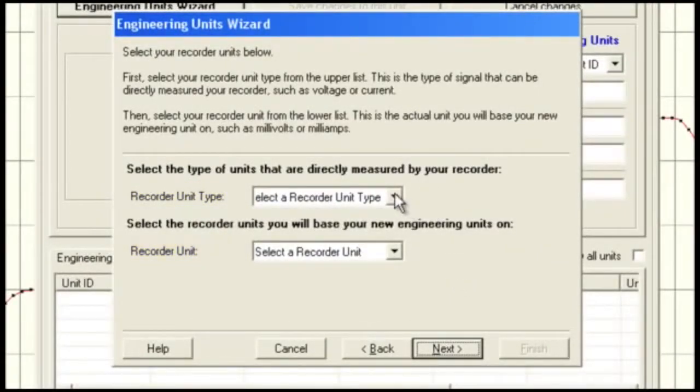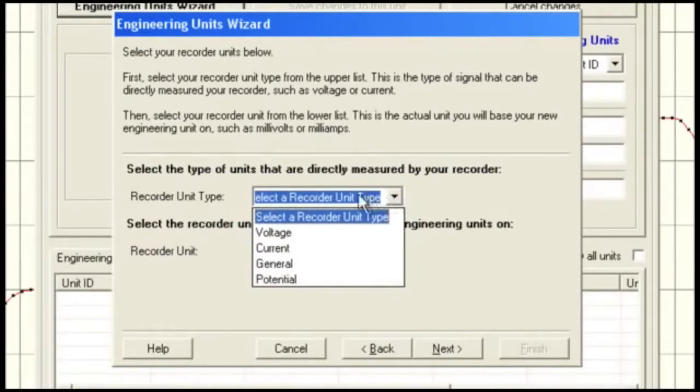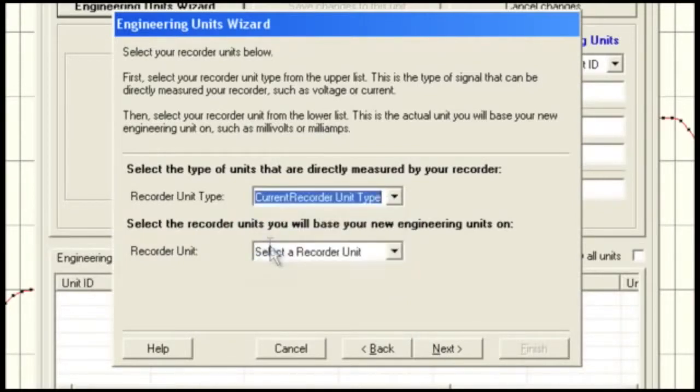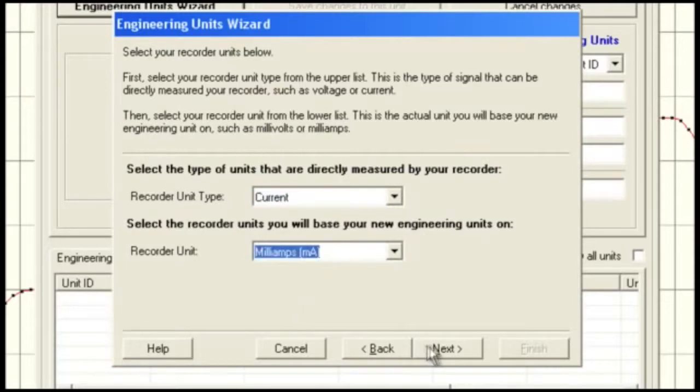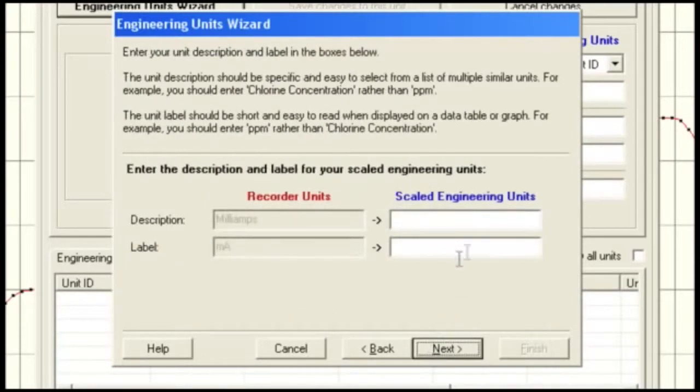The recorder unit type and recorder unit must be entered next. In this example, we are using a Process 101, so we select Current for the recorder unit type and milliamps for the recorder unit, and then choose Next. The Scaled Engineering Units screen will appear. This is where the user can define a description and label for the engineering unit. Since we want to convert milliamps to pressure, we enter pressure in the description box and PSI in the label area. Then we choose Next to continue.